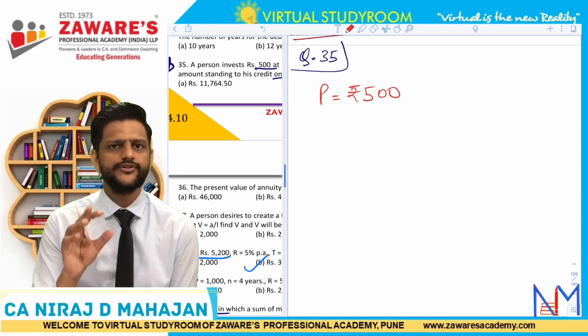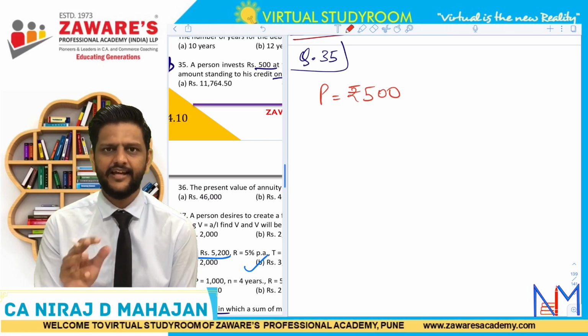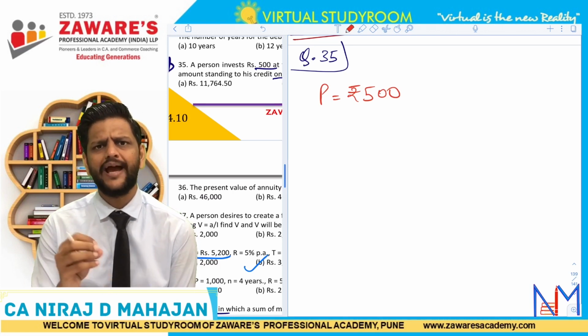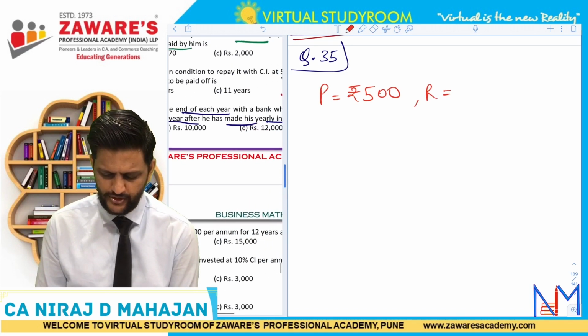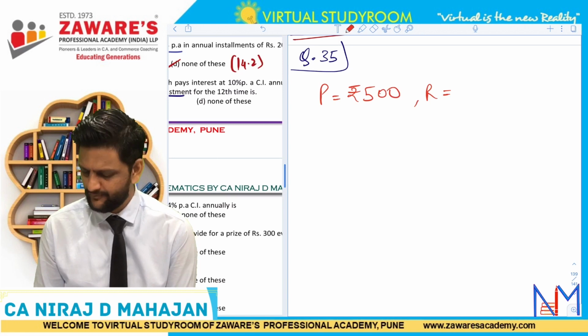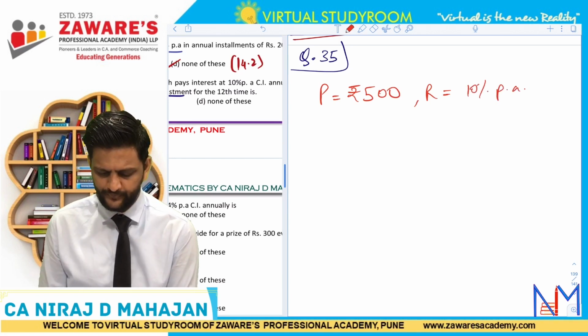Periodical amount is how much? 500 invested every year at the end of every year. Okay, so periodical amount for annuity regular. Rate of interest is how much? 10% per annum. Fine. So there is no problem over here.